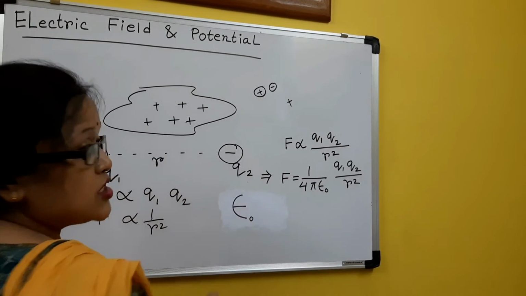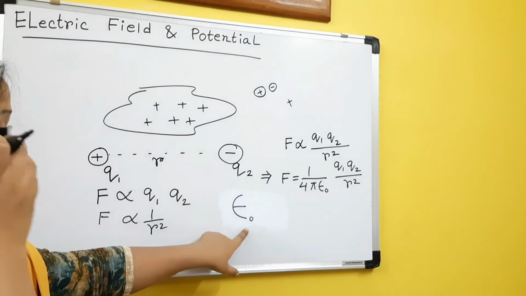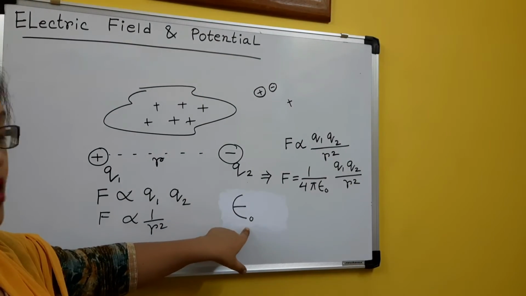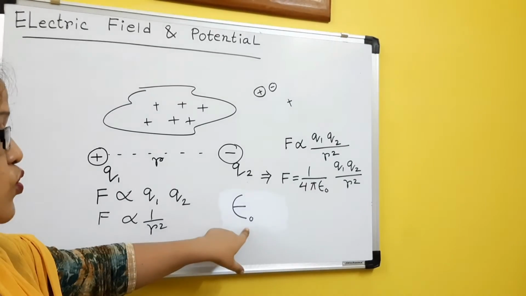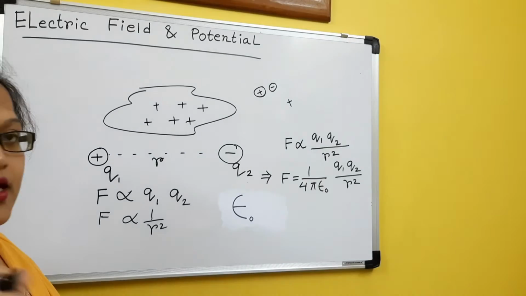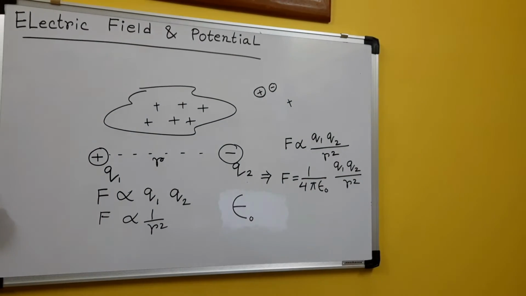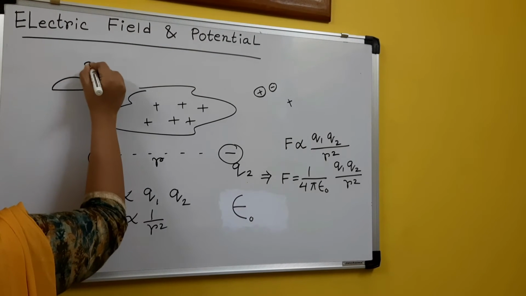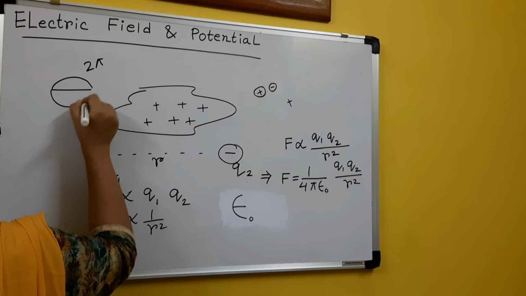I repeat, here this is written with a 0. Why 0? The 0 indicates that we are dealing with vacuum; when we do our experiment in vacuum, it will be epsilon naught. Clear? Now, where does 4 pi come from? 4 pi comes from the geometry of the charge distribution. If I have a half circle, it means 2 pi; a full circle means 4 pi.